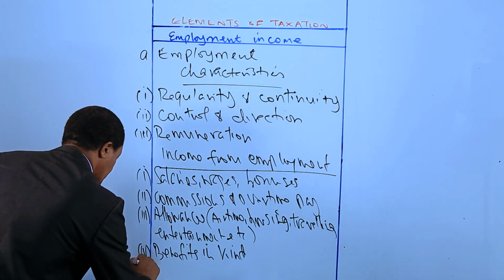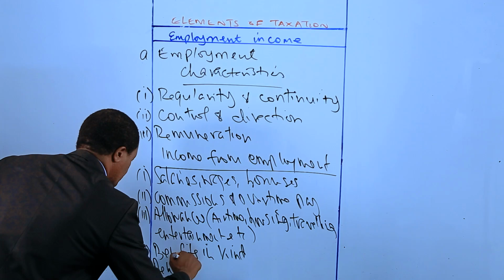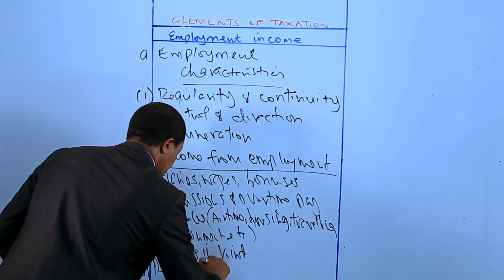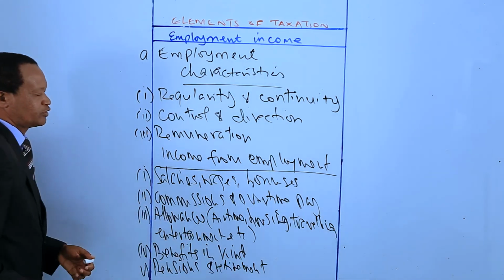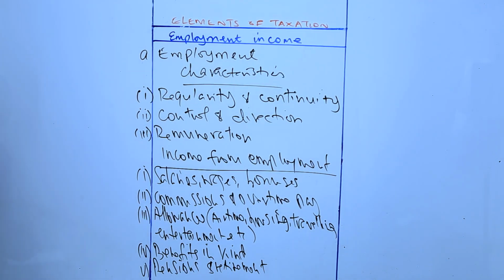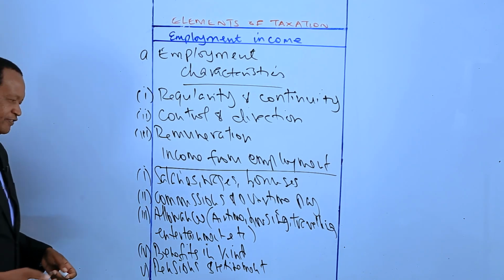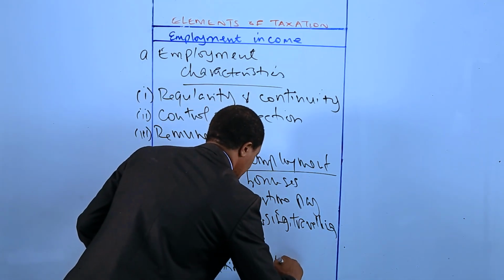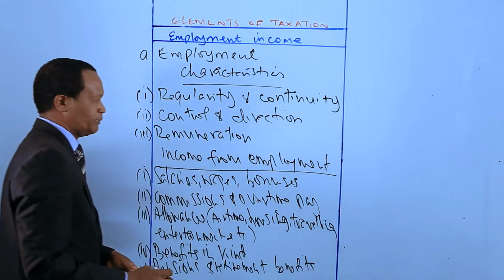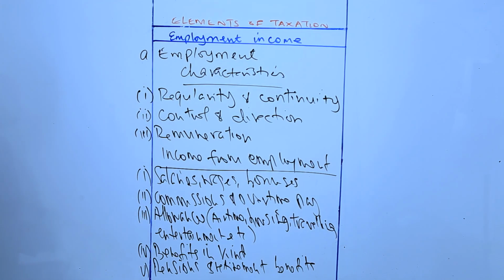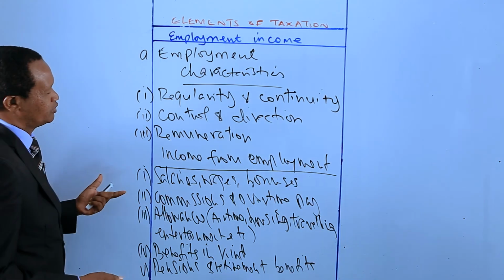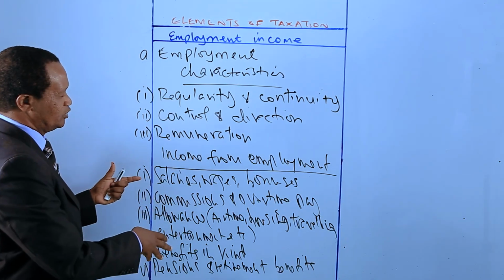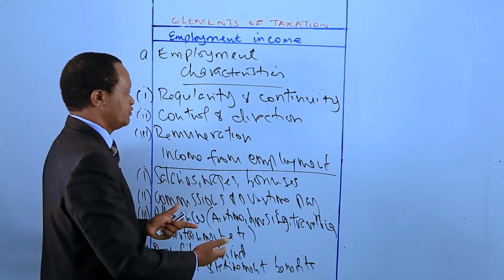5. Pensions and retirement benefits is also part of income from employment. You understand? Pensions and retirement benefits also form part of income from employment. So that's the meaning of employment. We've defined employment, we've outlined the characteristics and also highlighted various sources of income from employment.